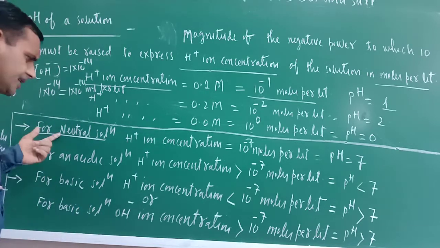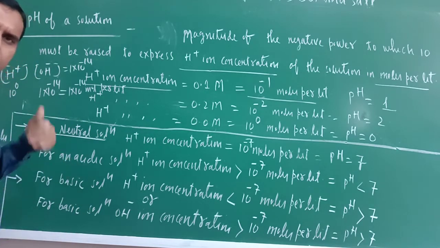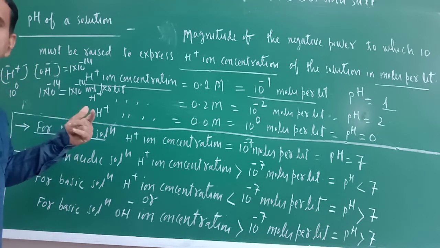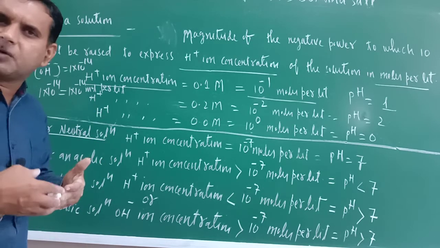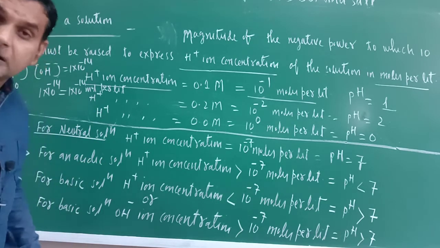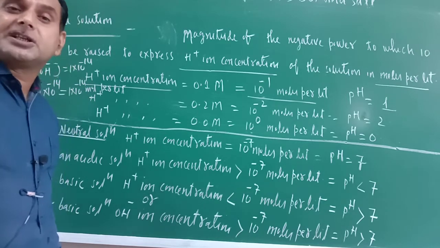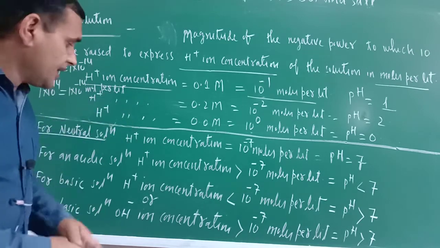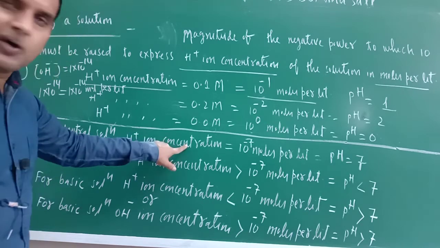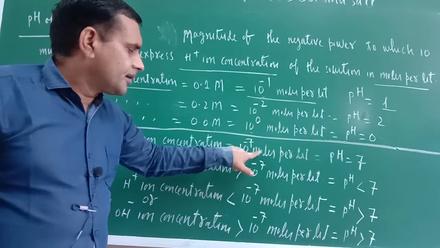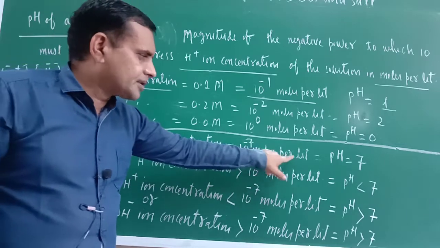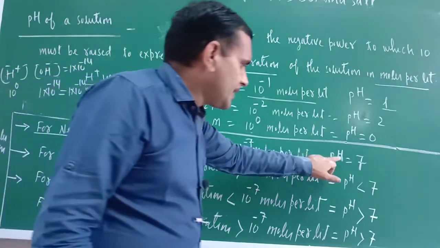So neutral solution can be expressed in both ways, in terms of H positive ion concentration or OH negative ion concentration. Hence what would be the pH?